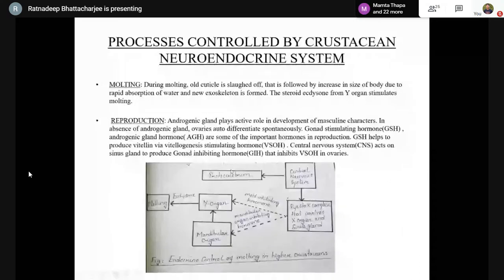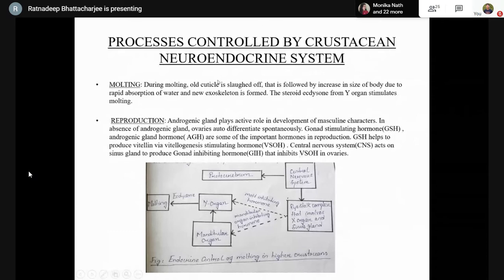Now, molting is a regular phenomenon in crustacean growth. During molting, the old cuticle is sloughed off, which is followed by an increase in body size due to rapid absorption of water. And soon the new exoskeleton is formed due to redeposition of the chitin, that is the outer covering, and some inorganic salts, which keeps their structure intact.